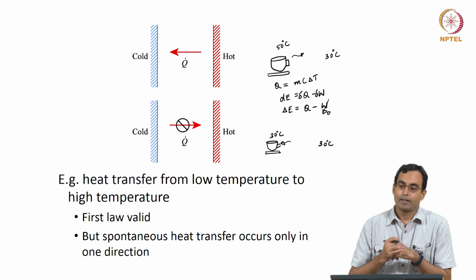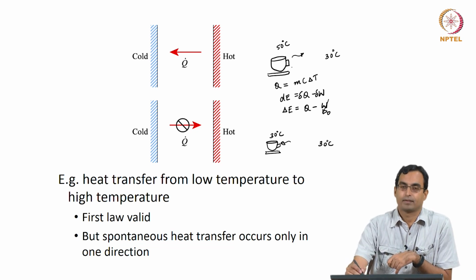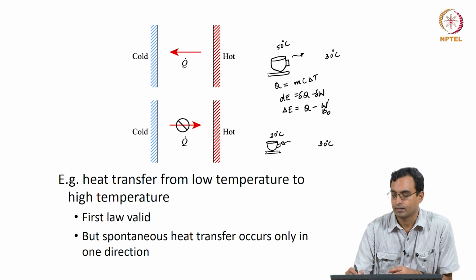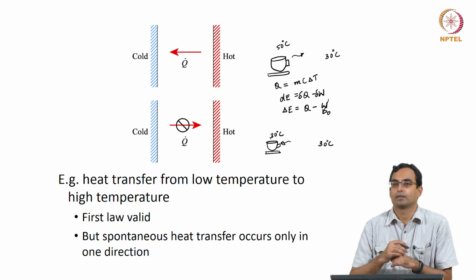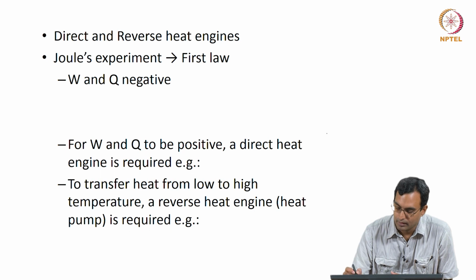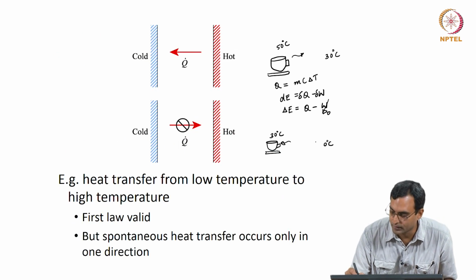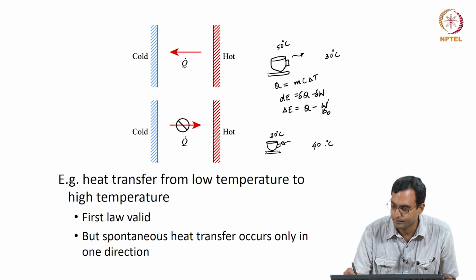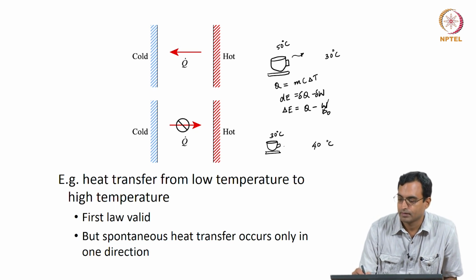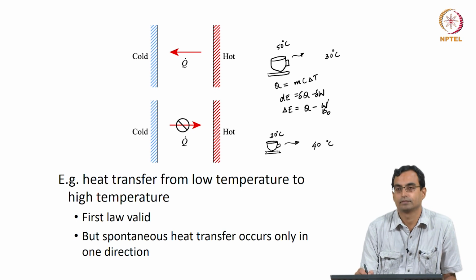But what we know from experience is that this process happens: if I keep hot stuff here, it becomes cooler when the atmosphere is cooler. If the atmosphere and the cup are at the same temperature, I do not see the cup becoming hotter. Or if, for example, the atmosphere was at a higher temperature of say 40 degrees centigrade, then I do not see the cup giving out heat and becoming colder.